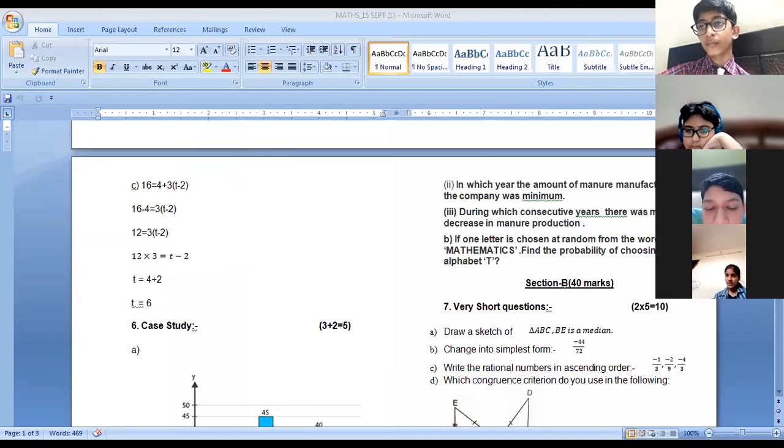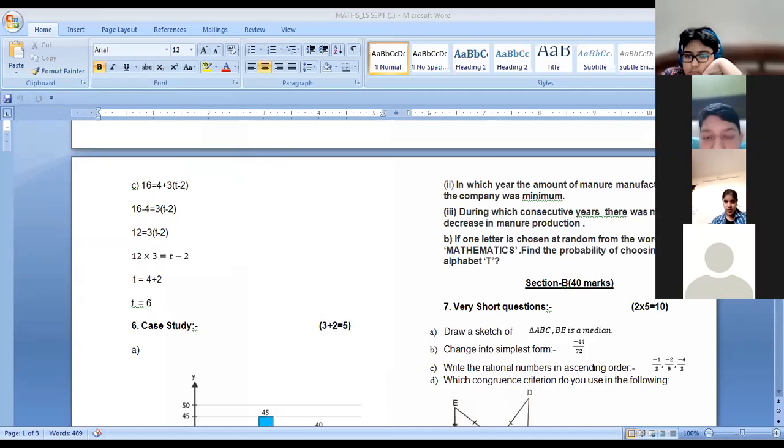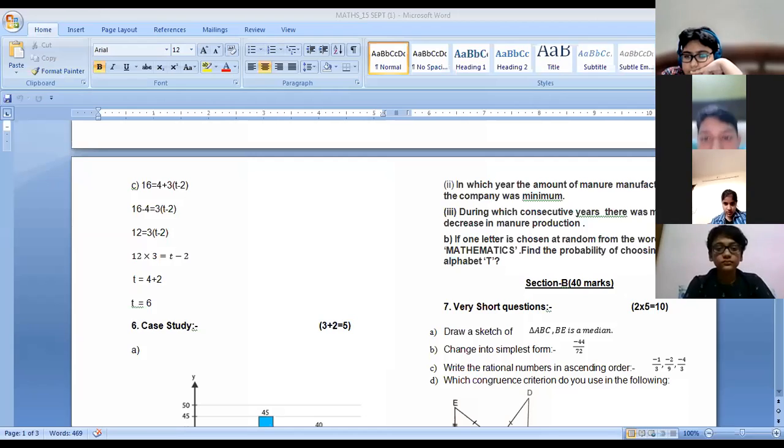Minus 4 by 3, minus 1 by 3, and minus 2 by 3. Srajal Singh, you're right here. Yes, Athar, you're also right here. Haryanshi is also right. Yeshika, you're wrong here.